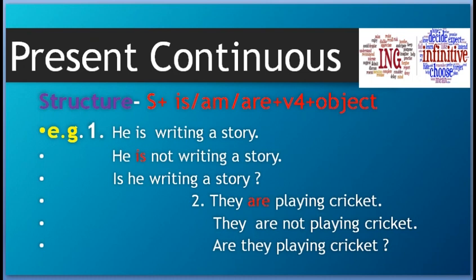Okay, if the subject is I, then it will be am. If the subject is plural, they, then it will be are. He is writing a story, and we make it negative by putting simply not in between the helping verb and main verb. He is not writing a story. And the question will be, is he writing a story?